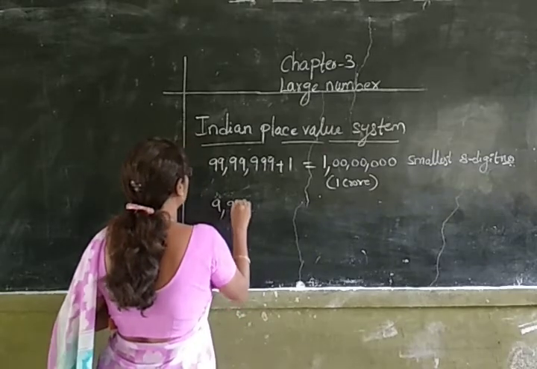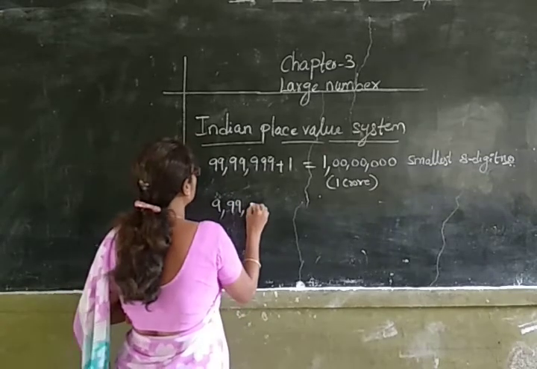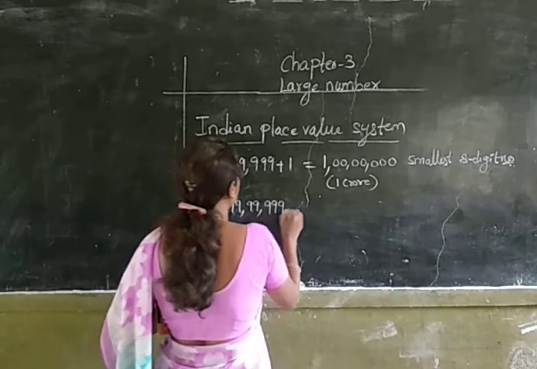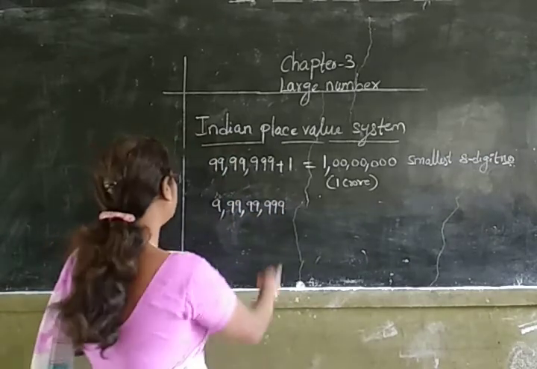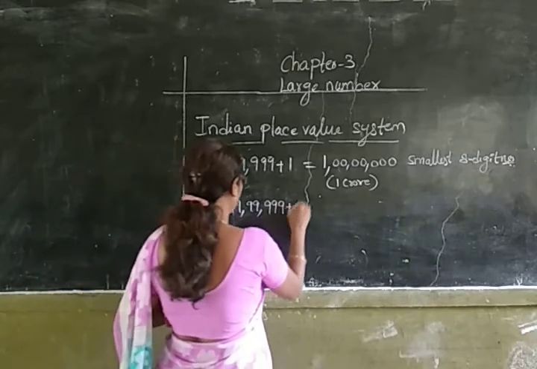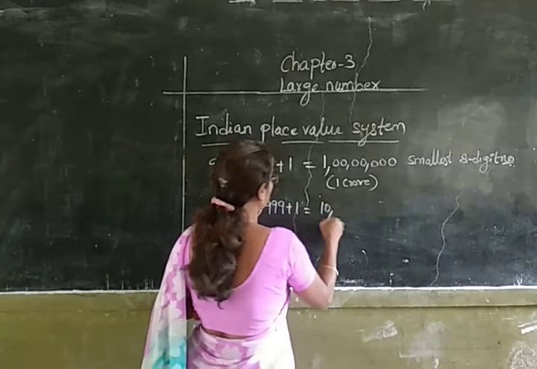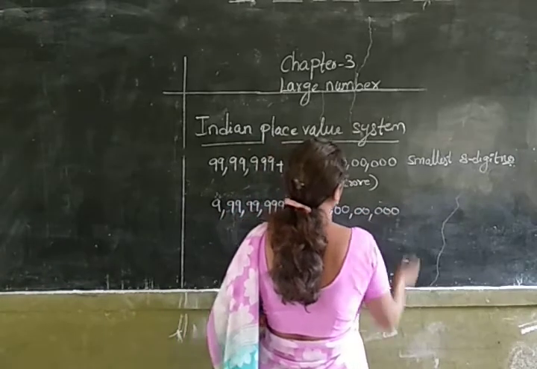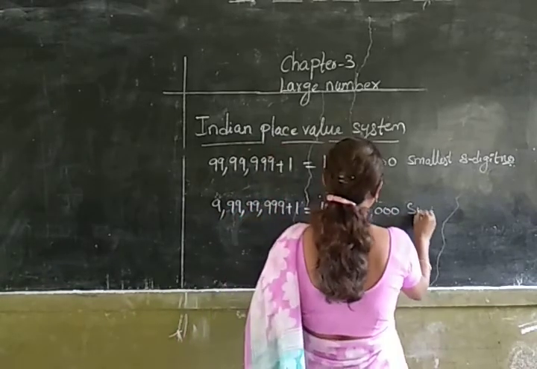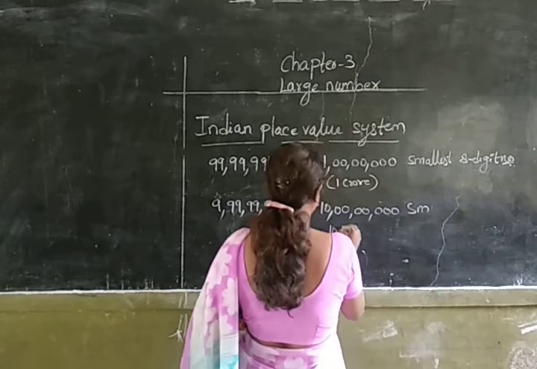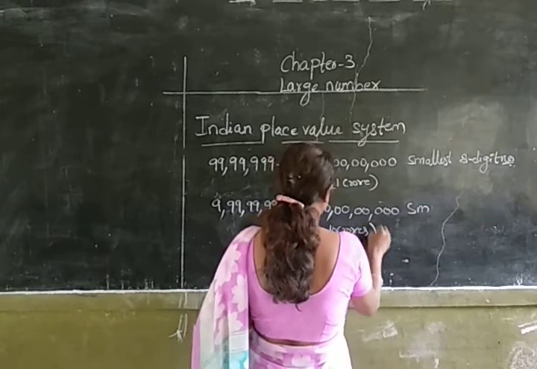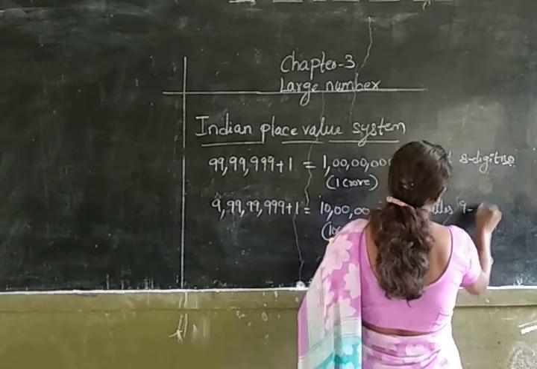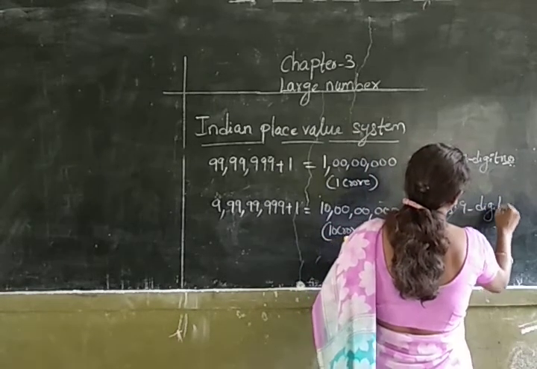Similarly, 9 crores 99 lakhs 99,999 is the largest 8-digit number, and on adding 1 to it, we will get 10 crores, which is the smallest 9-digit number.